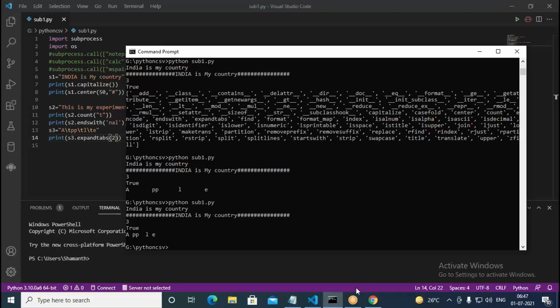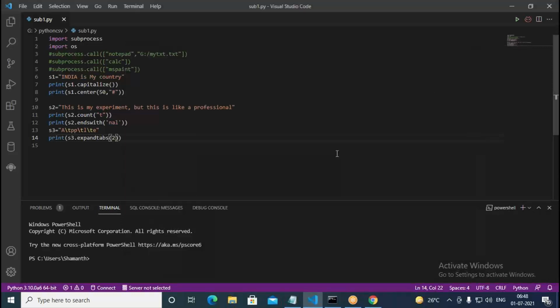We don't have too much space. So like this you can reduce the space. With the help of the two, you can put only two spaces. So this is what expandtabs is.